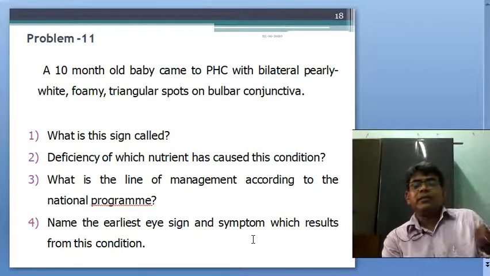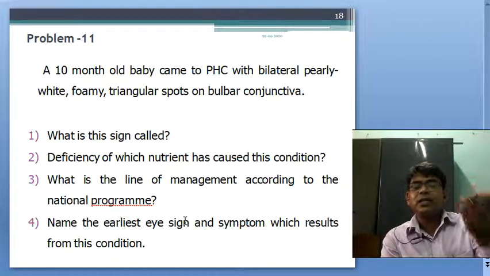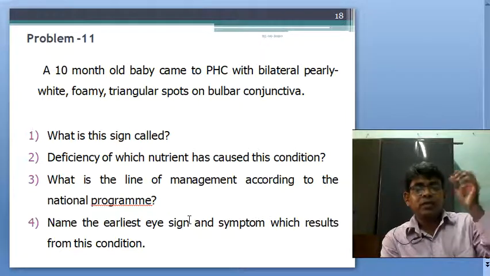And next, Bitot spots, corneal xerosis and xerophthalmia will be there. And what is the meaning of signs and symptoms? Signs are what you, the doctor, will see in the patient.